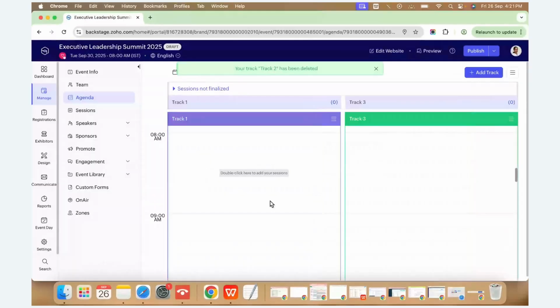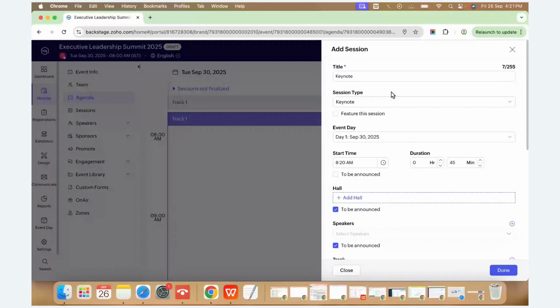If it's a multi-day event, here you can see the dates of those days, like 30 September, next one 1st October, 2nd October. It can be seen on top, and you can configure each day, and you can have multiple tracks as well. If you want to add any content in the track, you have to double click on this. You can select the title. It's a welcome note. Start time, let's see. After the registration, it can start from 8:15 for 45 minutes.